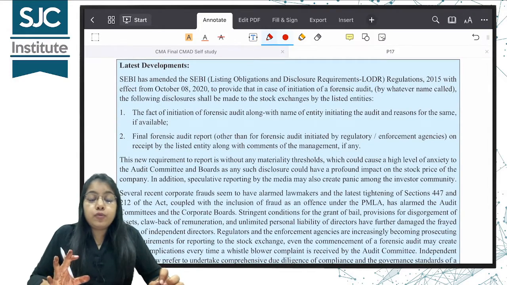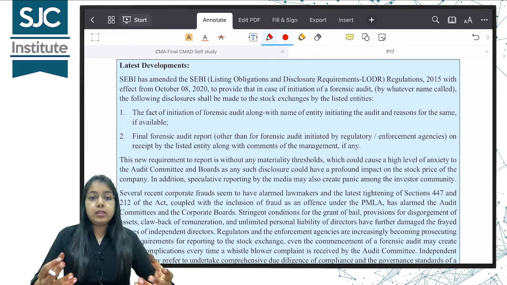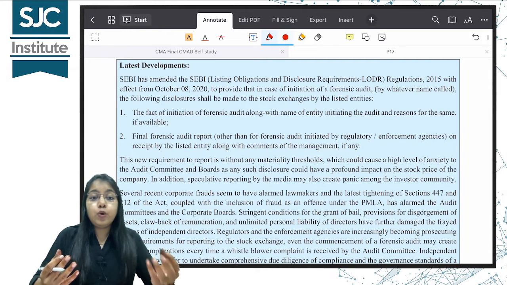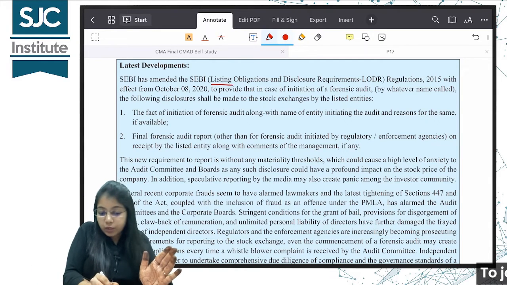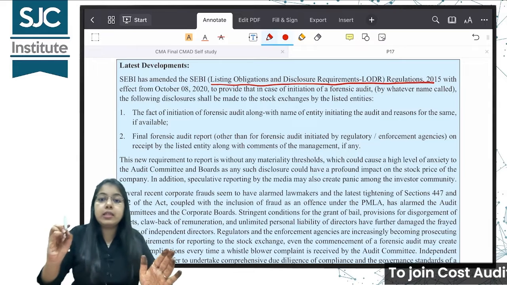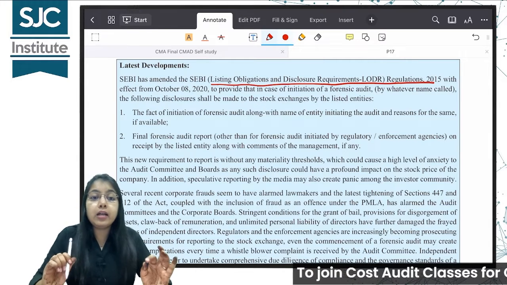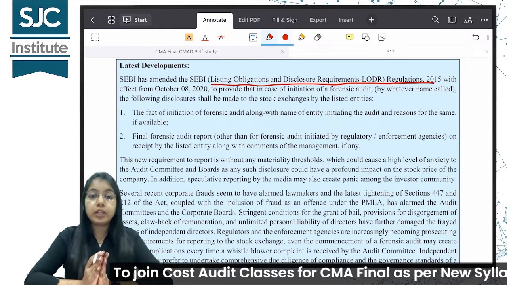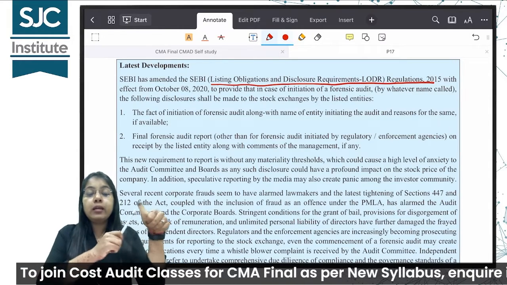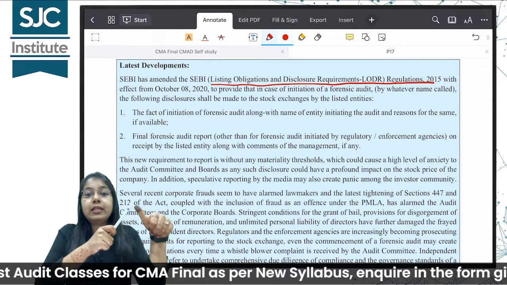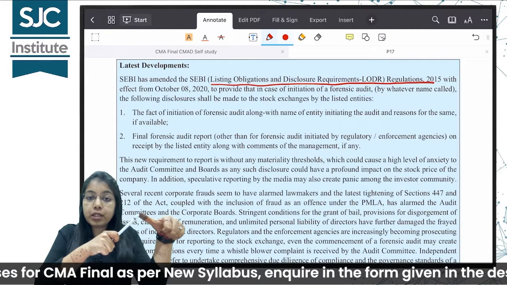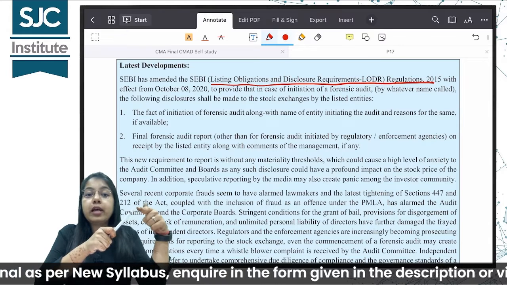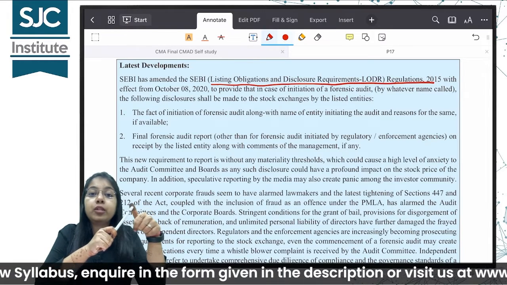In SEBI also, in wake of the increasing frauds, SEBI has in its LODR, Listing Obligations and Disclosure Requirements 2015, LODR you have read about. LODR में भी SEBI ने changes की है. क्या changes किया कि अगर किसी कंपनी में forensic audit चल रही है, if forensic audit has been initiated in any company, number one, they need to inform that the forensic audit has been initiated and why the forensic audit has been initiated, to whom, किसको information देनी है.